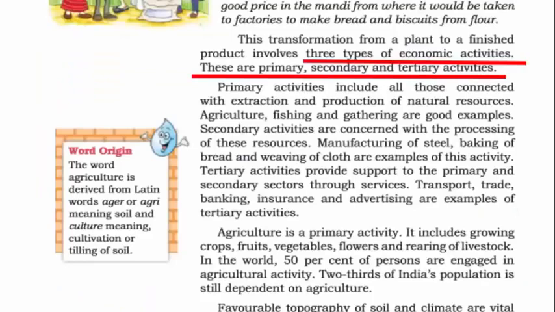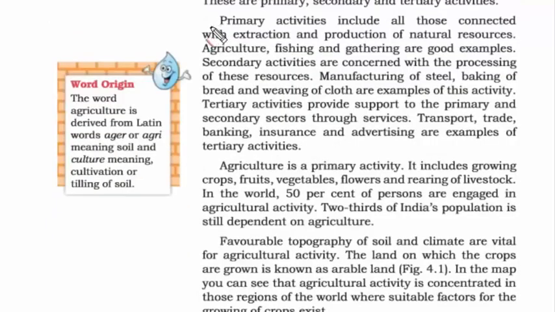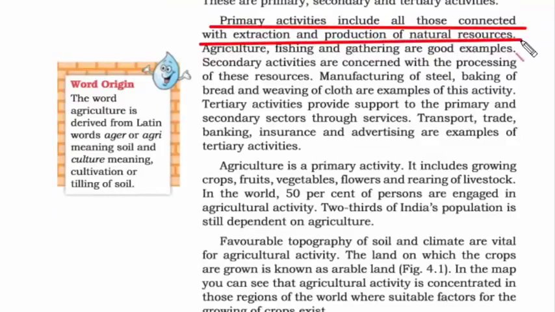So there are three types of economic activities. Actually it's four, but here we are talking about just three. And these are primary, secondary and tertiary activities. And just for general information, the fourth one is called quaternary. The definition of primary activity is anything that includes all those connected with extraction and production of natural resources. The best way to remember this is to start any activity you need resources, and most of the resources are naturally produced. That means from nature. So any activity wherein you have to put your hand directly into nature's resource, that is called primary activity. Some examples are agriculture and fishing.